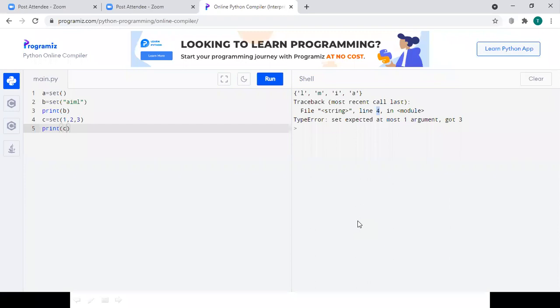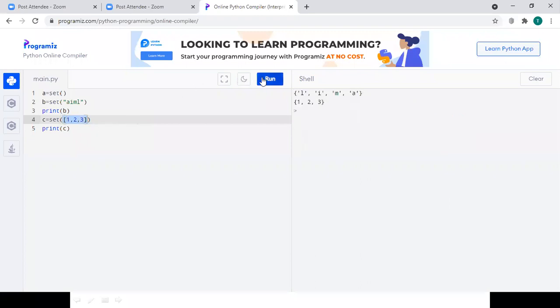What we have to do if we want to pass multiple values is simply make it a list. Now the entire list will be a single value, so the list is taken for the set function. If you print this one, we are getting the correct output.